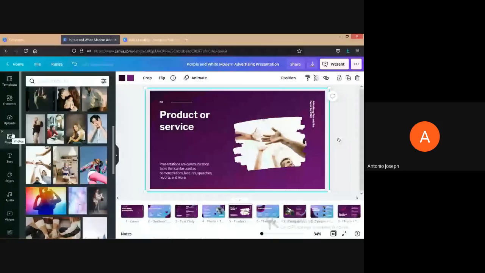So that's the advantage of using these frames rather than just keeping the images. It's better to use some frames, and in that particular frame you can place the images, so that a different appearance can be provided. So that's another advantage of this.